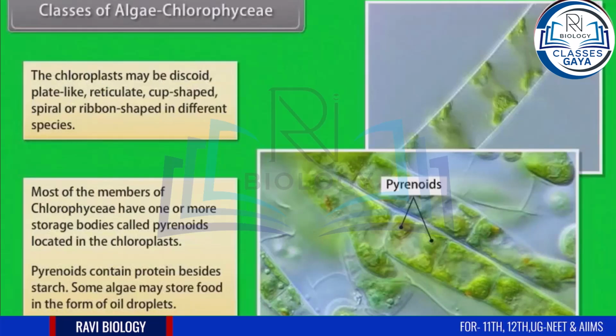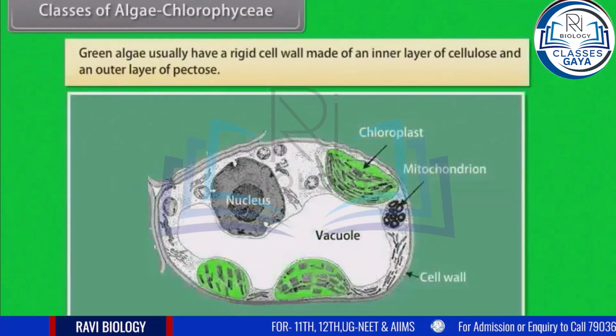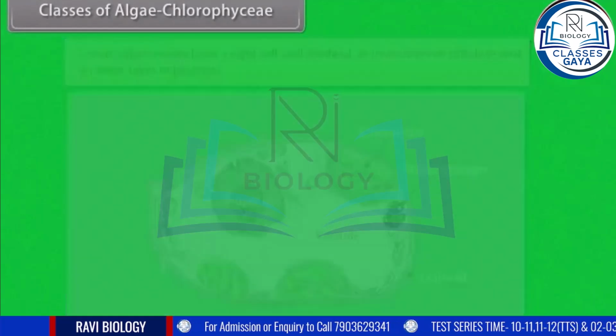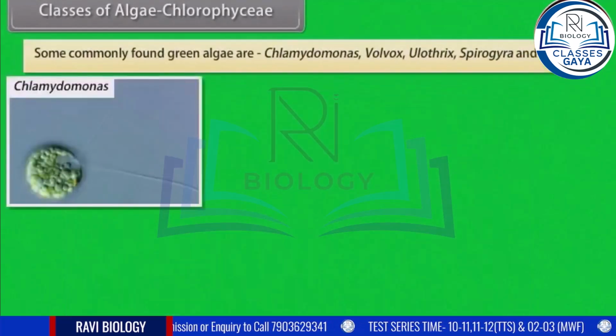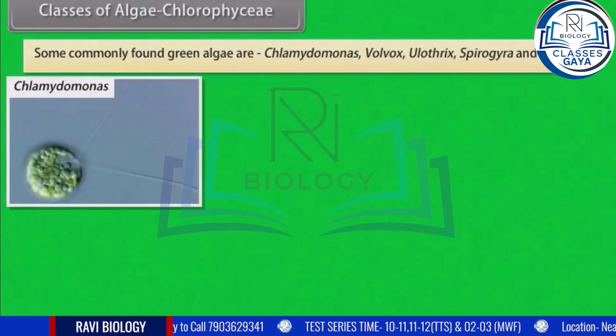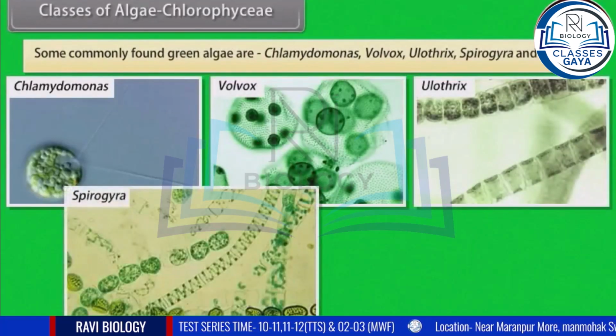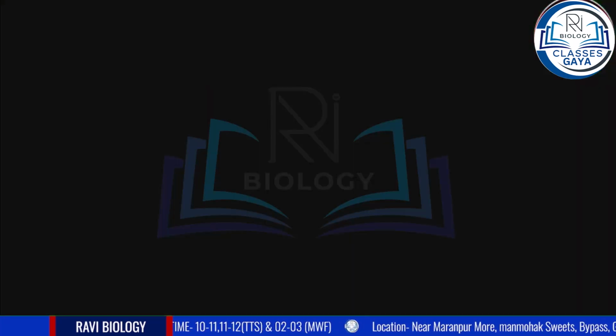Some algae may store food in the form of oil droplets. Green algae usually have a rigid cell wall made of an inner layer of cellulose and an outer layer of pectose. Some commonly found green algae are Chlamydomonas, Volvox, Ulothrix, Spirogyra, and Chara.